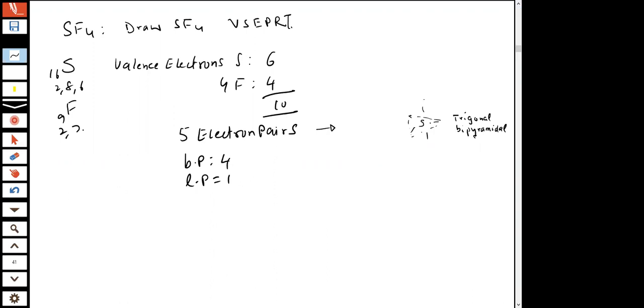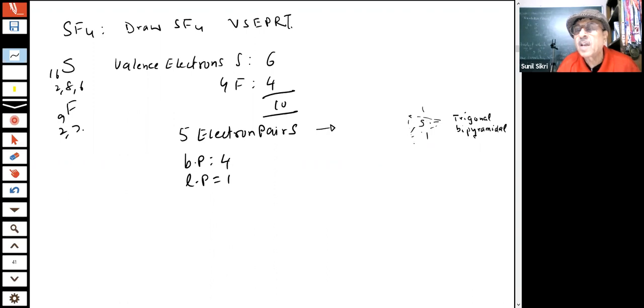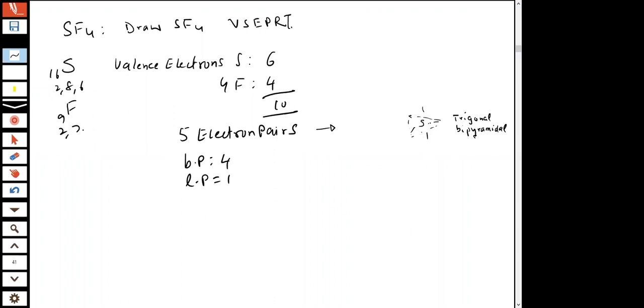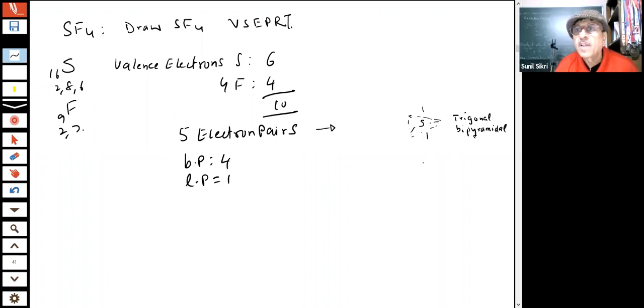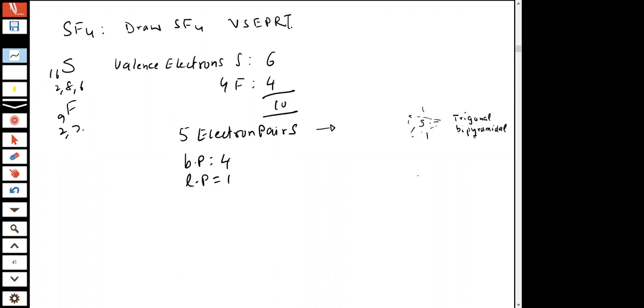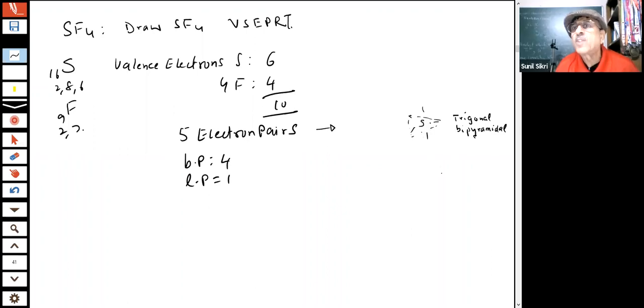The lone pair could be here, here, here. These two positions are the axial positions. These are the equatorial positions. You have three equatorial positions, students, and two axial positions. I told you. You have three equatorial and two axial positions. Now the question is where the lone pair should be put so that repulsion is minimized. The lone pair will always go to the equatorial position because that bond angle is 120 degrees.